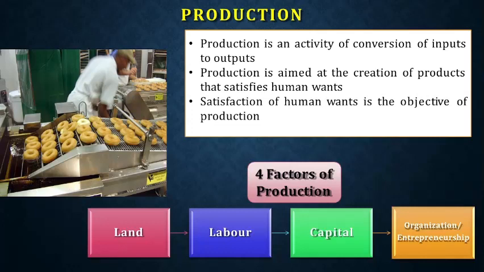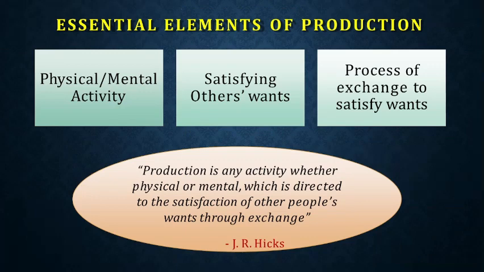Okay, so we move into the next part. What are the elements of production? We discussed it earlier. It can be either physical or mental activity, so it is not mandatory that the activity should be physical, because mental activities also can be part of production, and it has to satisfy the wants of people. And very importantly, this produced thing shall be transferable.